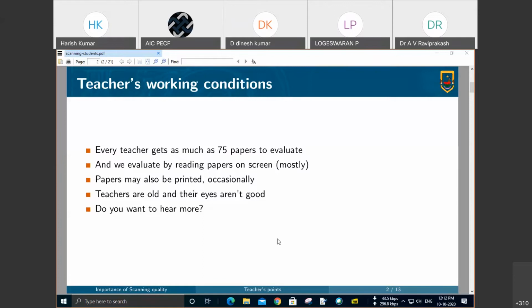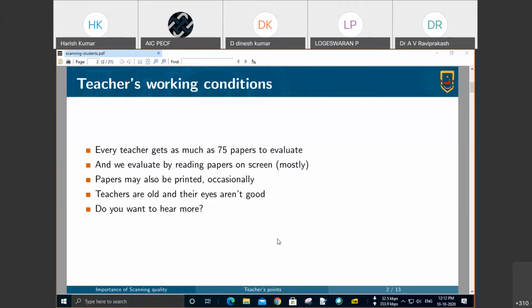In case the need arises, papers may also be printed, but this is not done frequently, very rarely or very occasionally. And most of us are getting old quite fast, and our eyes are not as good as they were 10 years ago. So that point should always be remembered.